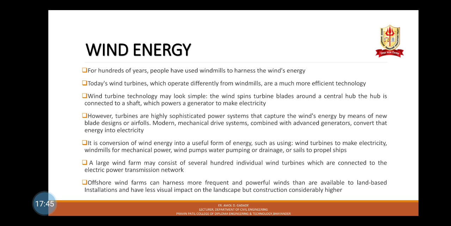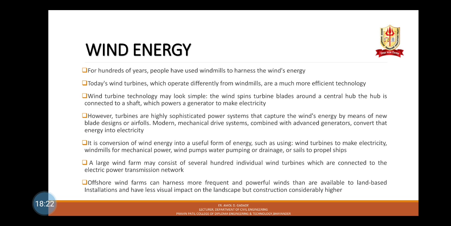The hub is connected to a shaft which powers a generator to make electricity. However, turbines are highly sophisticated power systems that capture the wind's energy by means of new blade designs or aerofoils. Modern mechanical systems combine with advanced generators to convert that energy into electricity. Airflows can be used to run wind turbines. Modern wind turbines range from around 600 kilowatts to 5 megawatts of rated power.